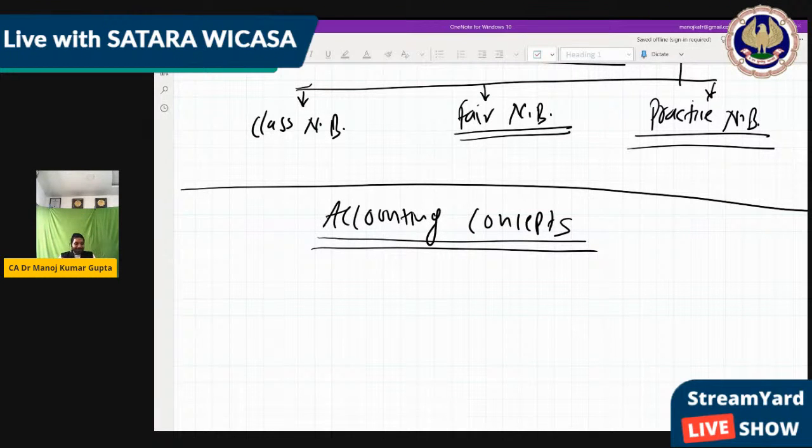Okay, I will explain. If we do not keep a record, like you get pocket money every day, say 100 rupees from your parents, right? Now this 100 rupees you are going to spend in the entire day.